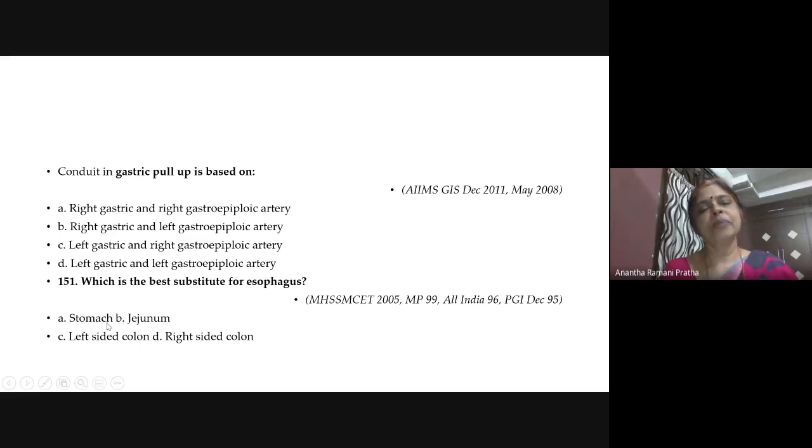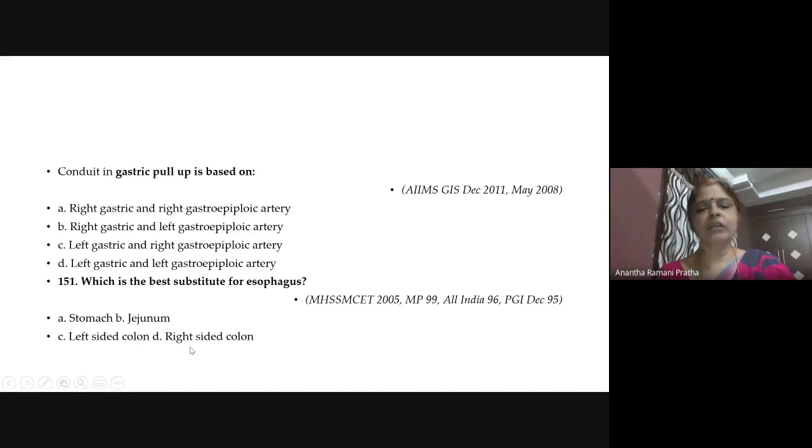Conduit means again, it is the passage. So this is called gastric pull. You pull the stomach through the hiatus into the mediastinum, bring it up, and then you anastomose it to the esophagus in the neck. So this is called gastric pull through. In the same way the jejunum also can be pulled.